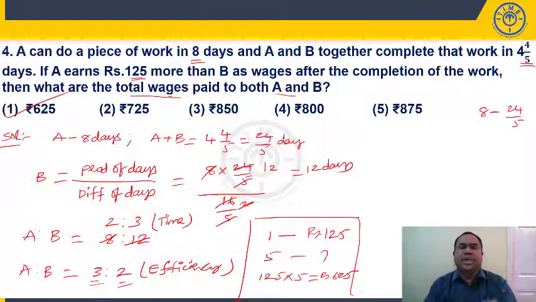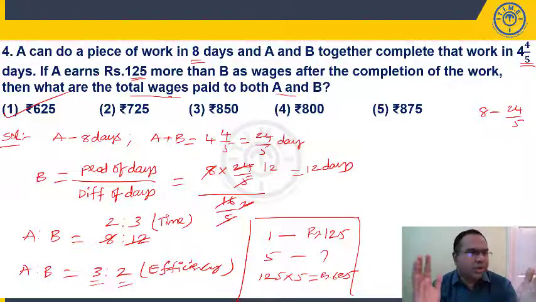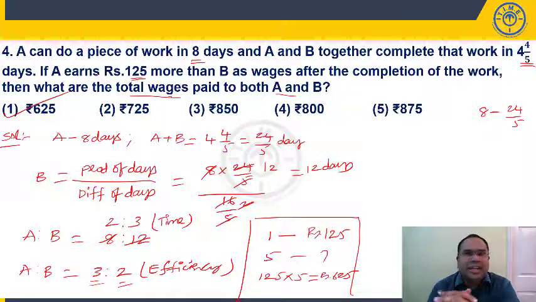So more or less, question types will be similar to what we have discussed now. Maybe one of these questions, right? A given, B given, or P, Q given, or X, Y, Z given. The number of days they will take. He'll give you a lump sum amount. He'll ask you to find out the share of each person.